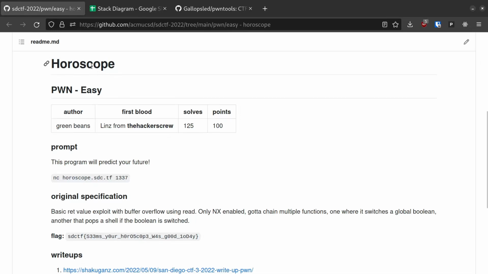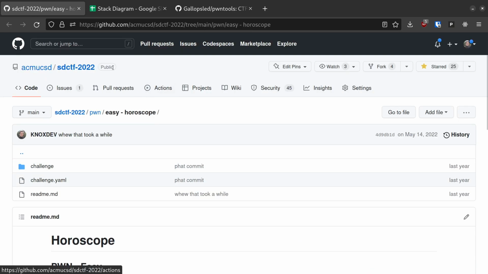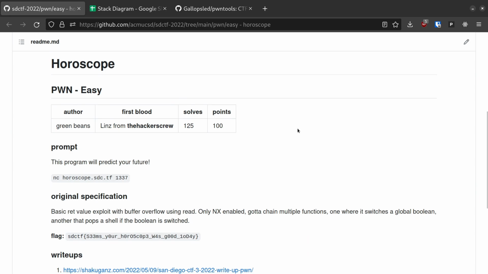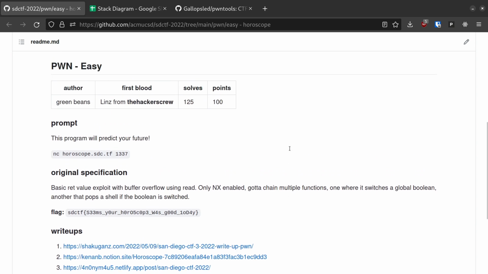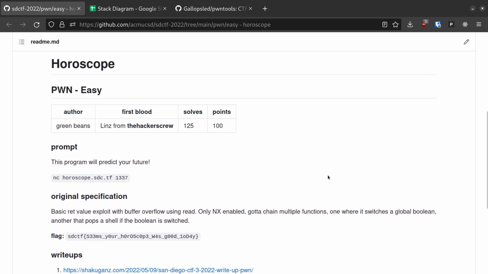Today we're going to be looking at Horoscope, which is an easy pwn challenge from San Diego CTF 2022. The challenge may be easy, but due to the nature of the pwn category, even with the most basic beginner challenges, there can often be a lot of assumed knowledge and required expertise to get started. I will do my best to strike a balance between taking the time to explain the fundamental concepts and assuming you know a lot about binary exploitation.